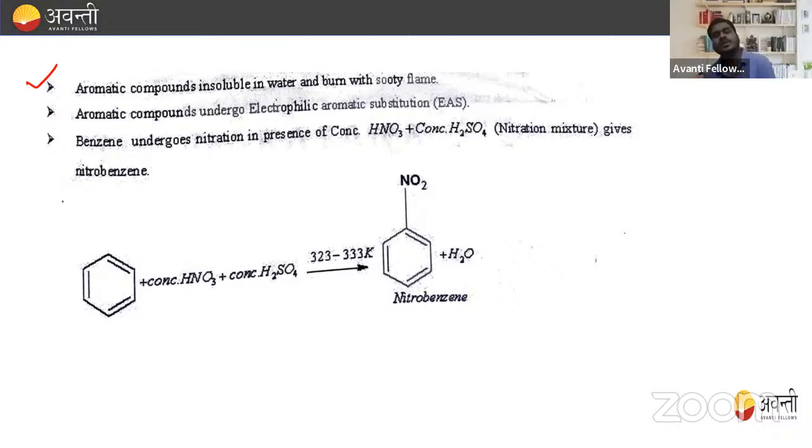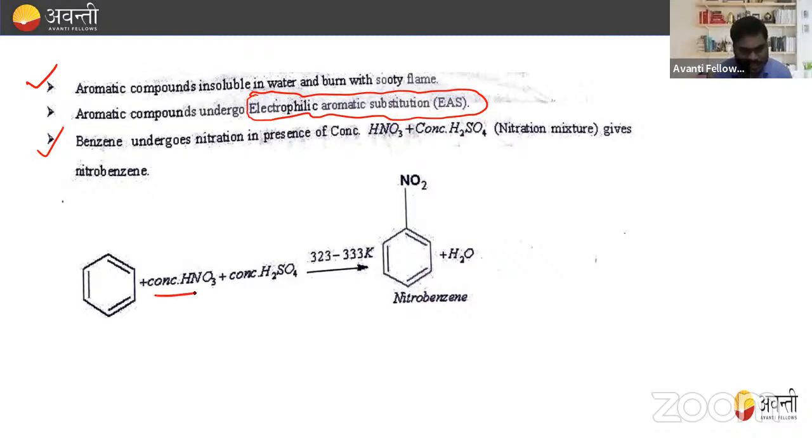Next, aromatic compounds undergo electrophilic aromatic substitution reactions, and this one is very important, because many questions come from this topic alone. Now, benzene undergoes nitration in the presence of concentrated HNO3 and concentrated H2SO4. That is also known as the nitrating mixture, and it will give nitrobenzene.